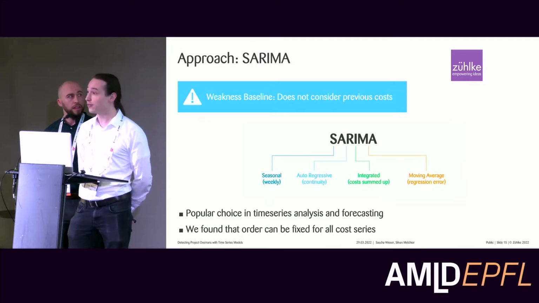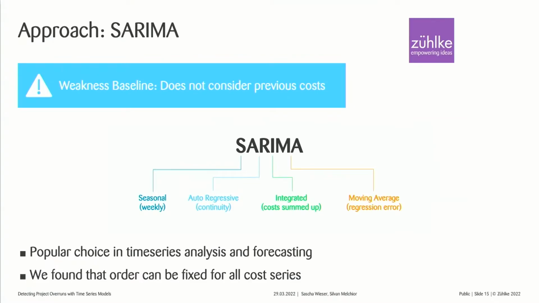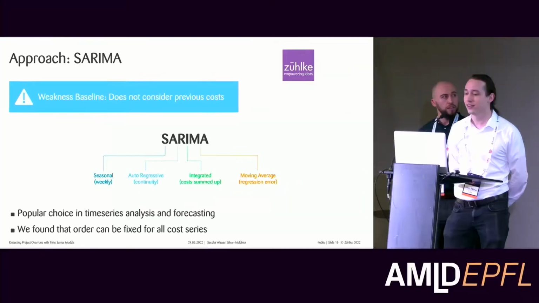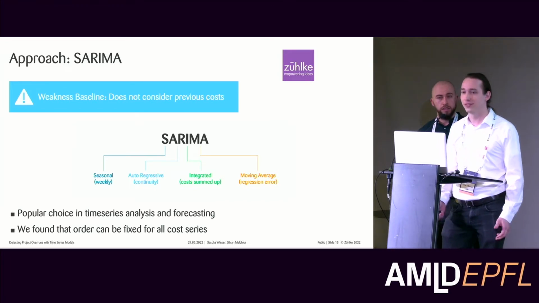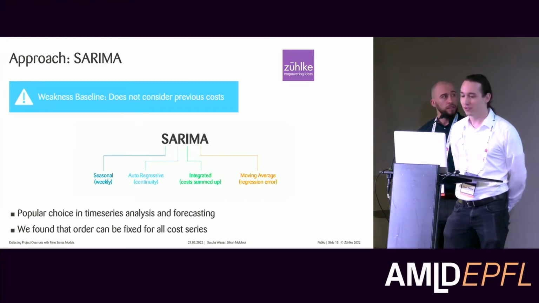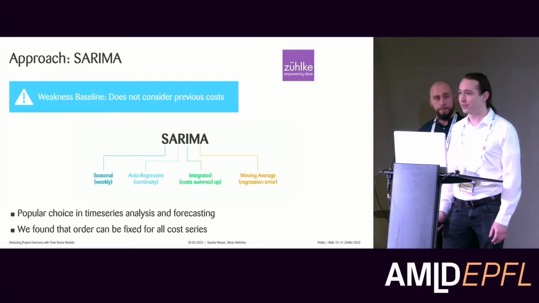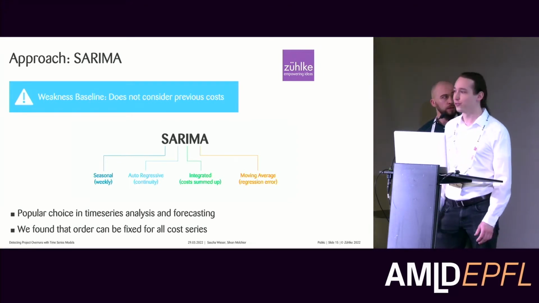We have the autoregressive part because our costs should somehow have a continuity, otherwise it would be hard to predict at all. We have the integrated part because our costs sum up over time, and so we only want to actually look at the difference. And we have the moving average because this is a really noisy system and we need to somehow model this error. These SARIMA models are a really popular choice. I guess everyone here knows them, so I won't go into much detail.